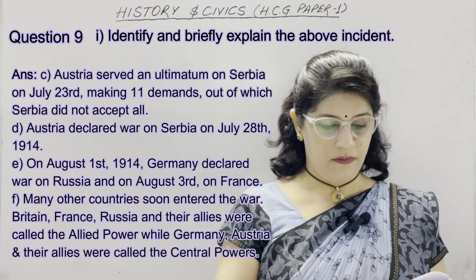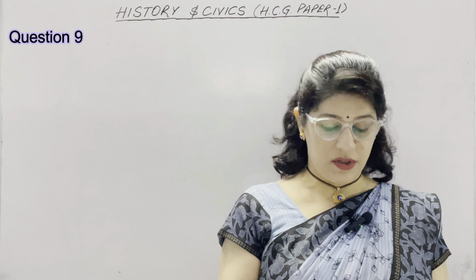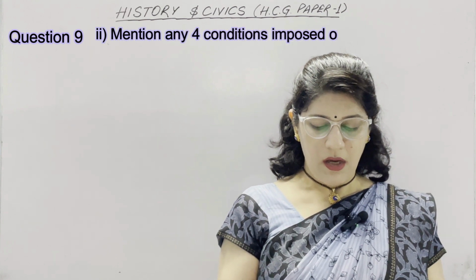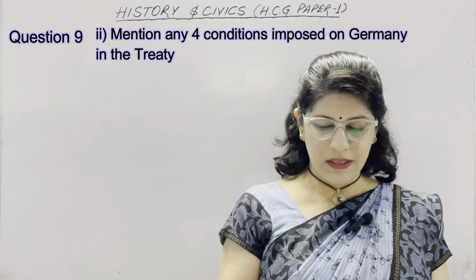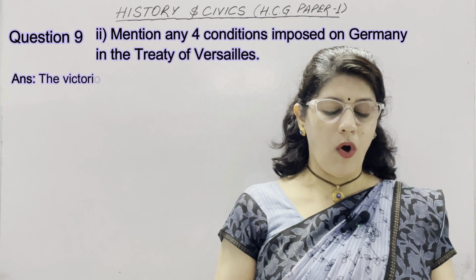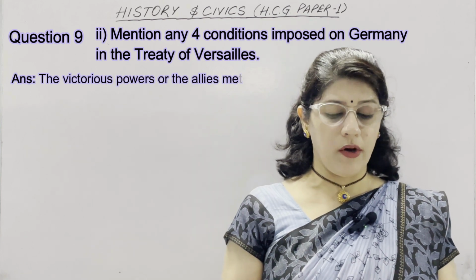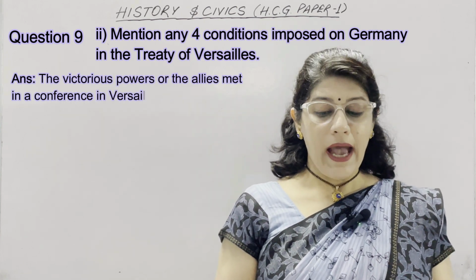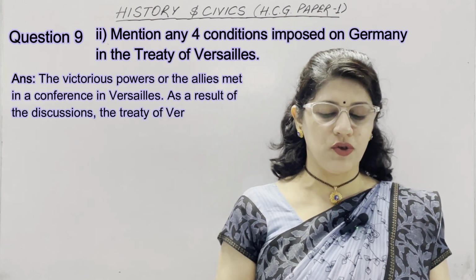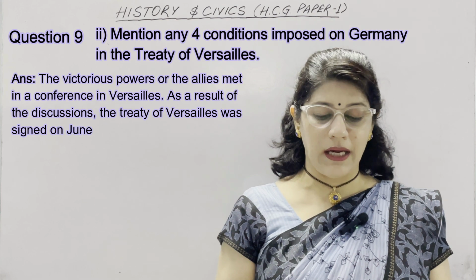Second part of this question number 9 is: mention any 4 conditions imposed on Germany in the Treaty of Versailles. The victorious powers or the allies met in a conference in Versailles. As a result of the discussions, the Treaty of Versailles was signed on June 28, 1919.